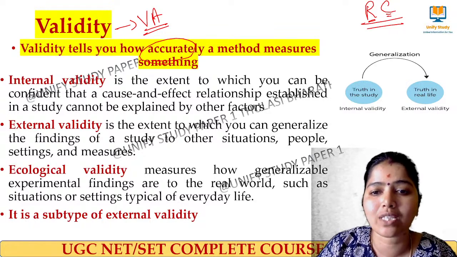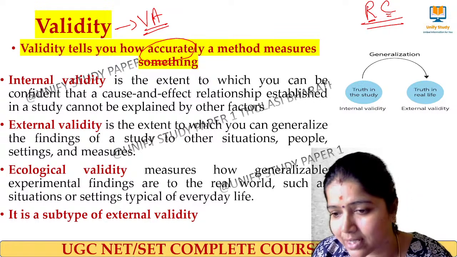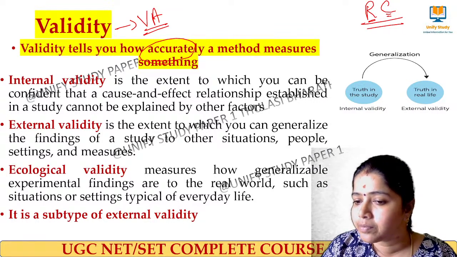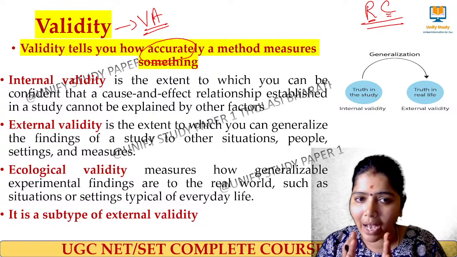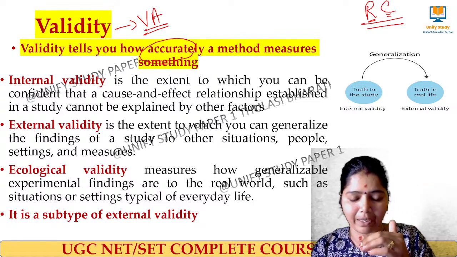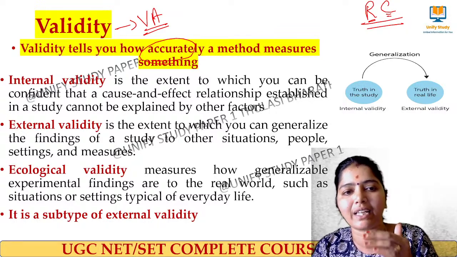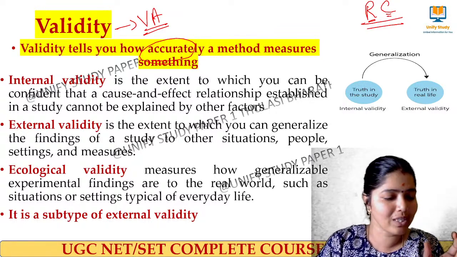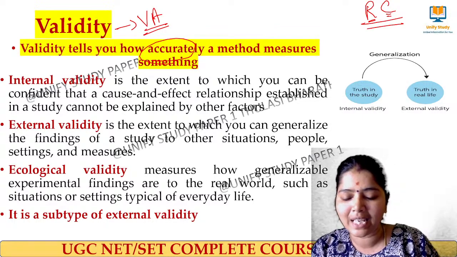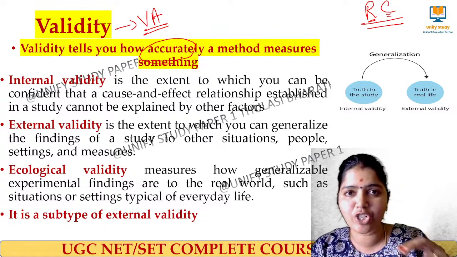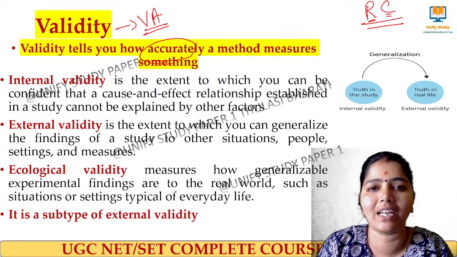The cause and effect relationship established in a study cannot be explained by other factors. That is called internally valid. Within my research, this particular cause and effect relationship is being studied. The cause will have some variables, the effect will have some variables, and the relationship that exists between the cause and the effect, we call internally valid research.